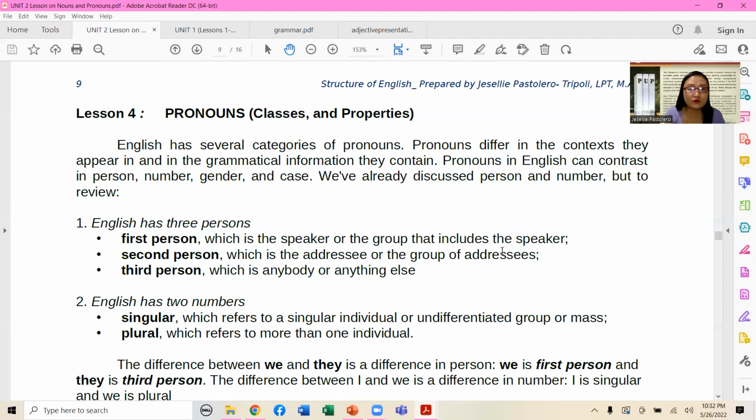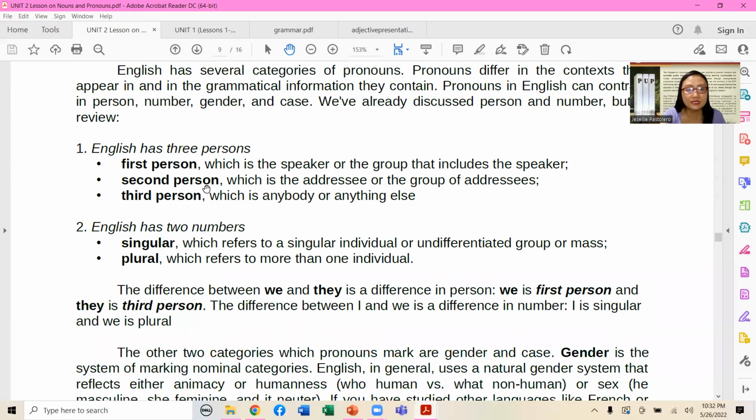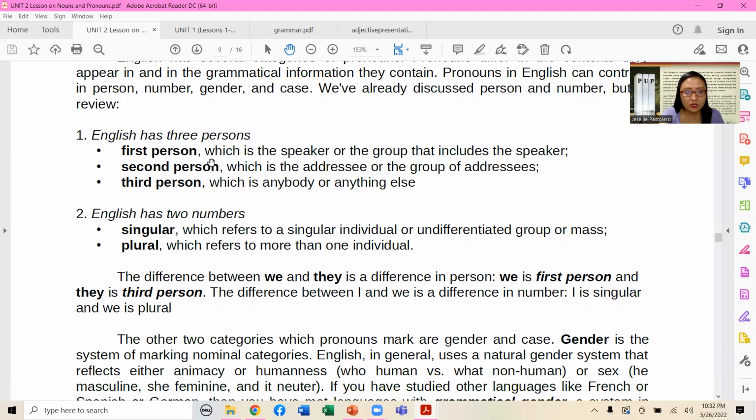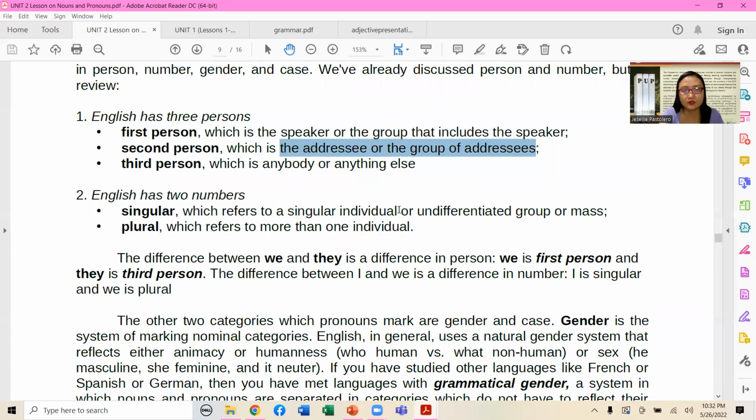Now, let's proceed to lesson 4, the pronouns, classes, and properties. So, English has several categories of pronouns, and pronouns differ in the context they appear in and in grammatical information that they contain. Pronouns in English can contrast in person, number, gender, and also case. So we have already discussed person and number, but to review, English has 3 persons, okay? First, second, and third. First, the speaker, okay, is the one who is talking. Second person, okay, is the addressee or the group of the addressees. And the third, which is anybody or anything else, no?